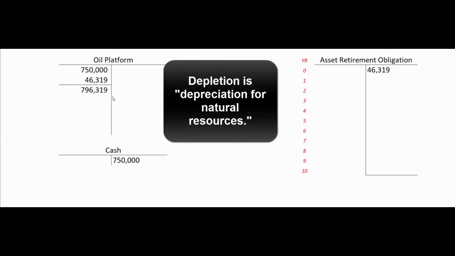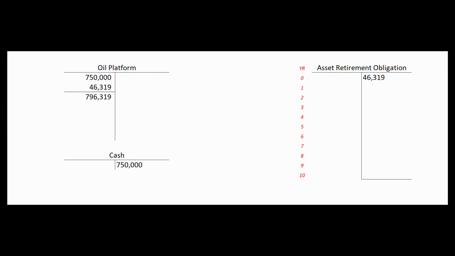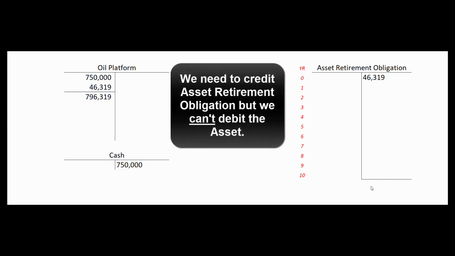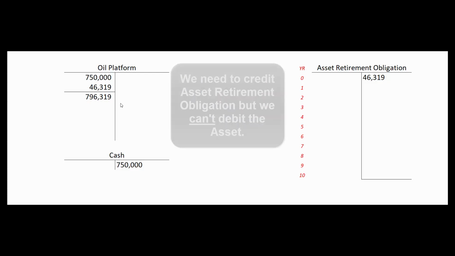Remember, depletion is just like depreciation, except it's the word we use when we're dealing with natural resources. So let's get a little ahead of ourselves. How do we get this $46,319 to be $100,000 at year 10? We don't want to credit this and debit oil platform, because then we'd have to recalculate our depletion rate every year based on the increased value of the oil platform.